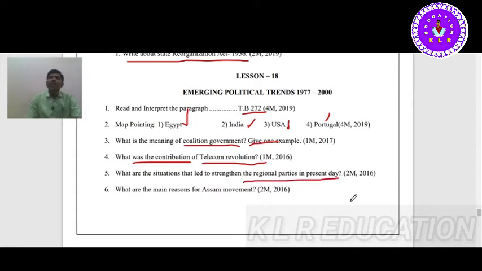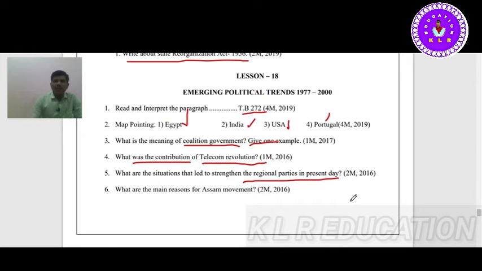What situation led to the strengthening of the regional parties present today? As you know, most of the CMs in the states belong to regional parties. For example, Kalvakuntla Chandrasekhar Rao, regional party TRS. Jagan Mohan Reddy. Shiv Sena in Maharashtra, Uddhav Thackeray. And Mamata Banerjee from West Bengal, TMC, a big party but mostly available in West Bengal only.